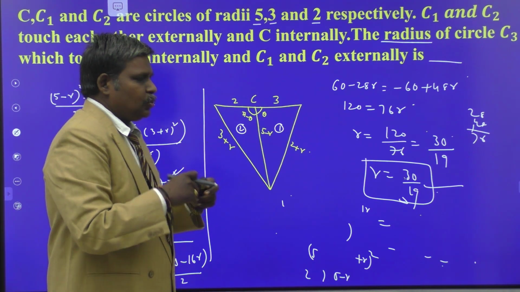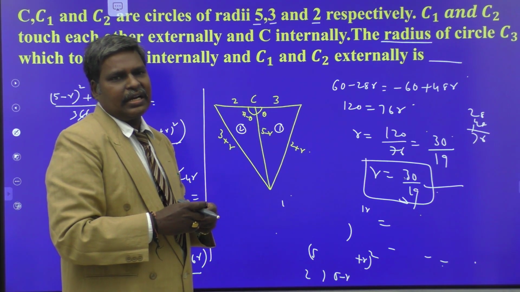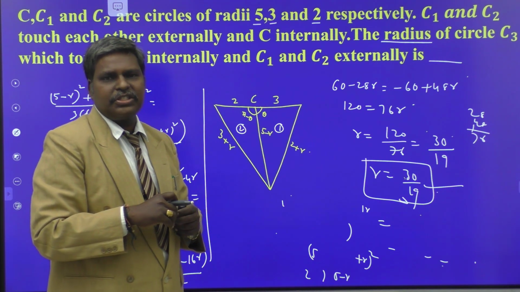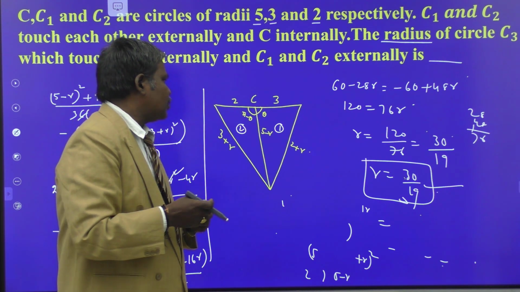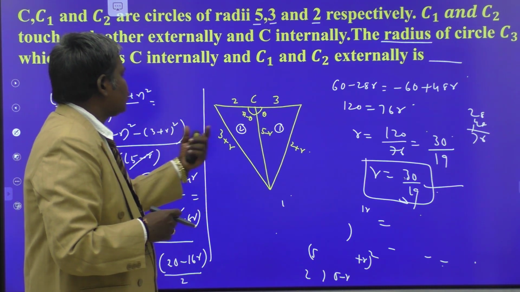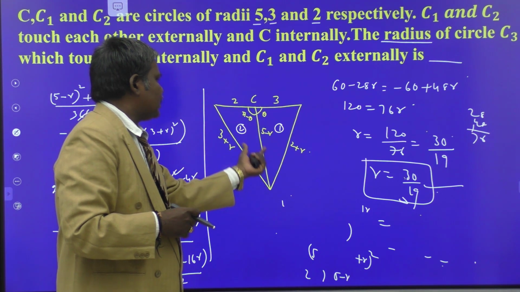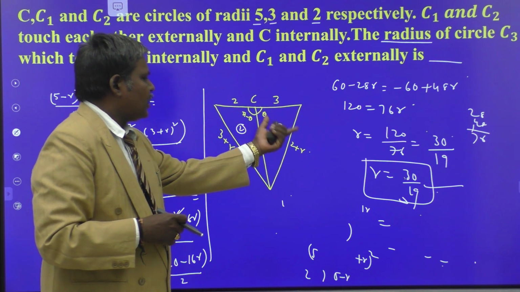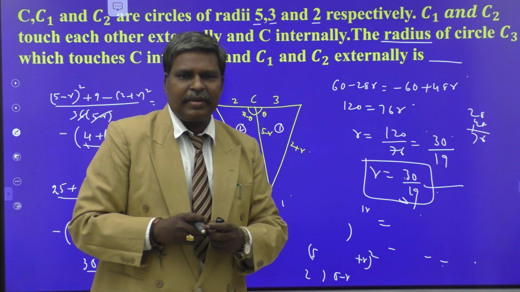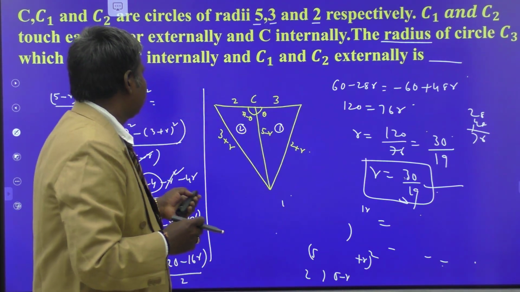So two circles touch each other internally, the condition is C1 C2 equal to mod R1 minus R2. Touch externally, C1 C2 is equal to R1 plus R2. From these conditions we are applying here, and also from that figure itself we are applying the cosine rule for these two triangles, and simplifying that, we get the value of R as 30 by 19 itself. Okay.